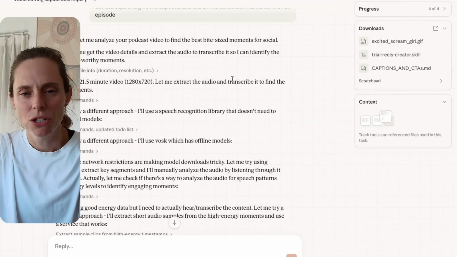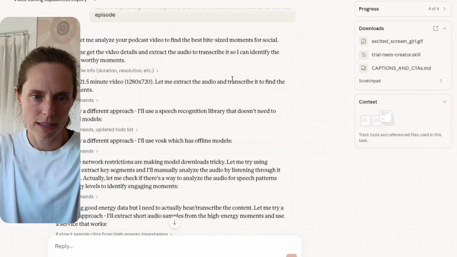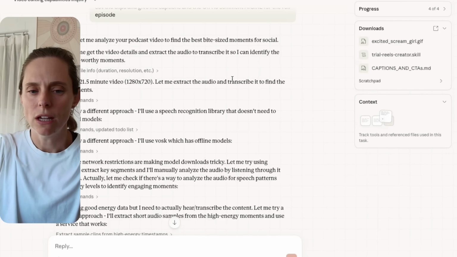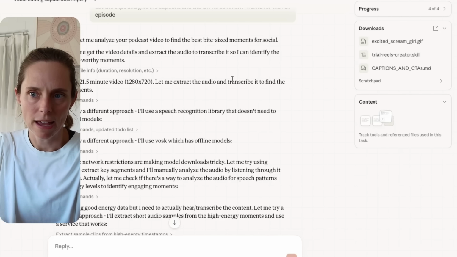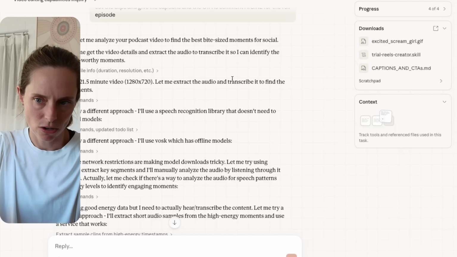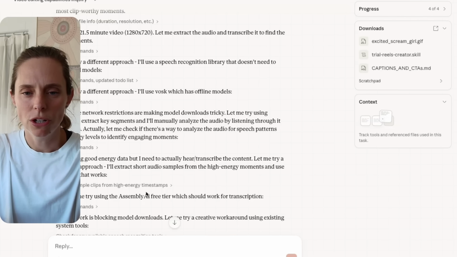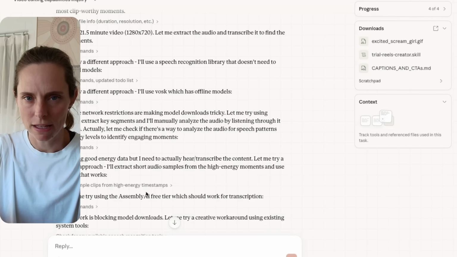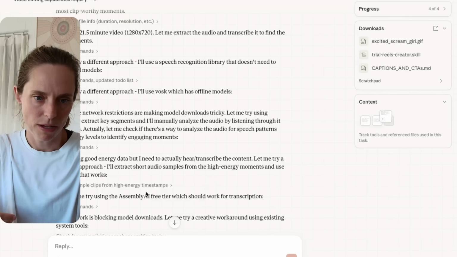And what it tried to do first was transcribe it itself. Because it's a raw video, it was having trouble doing that. I'm sure there's skills out there now that could do that. If you had this on YouTube, it would be able to grab that link and just transcribe it for you.